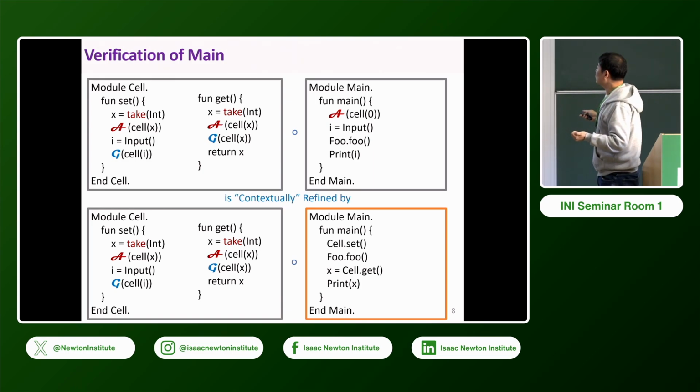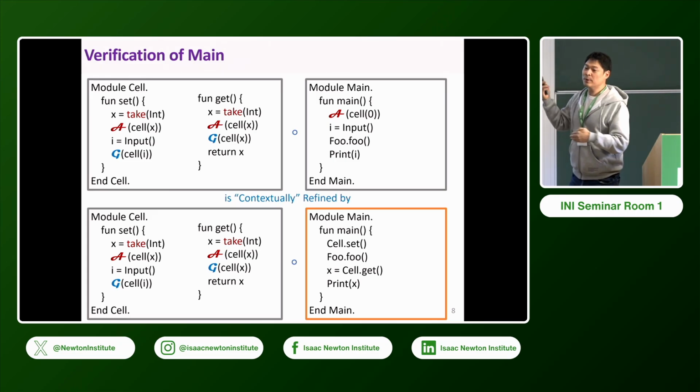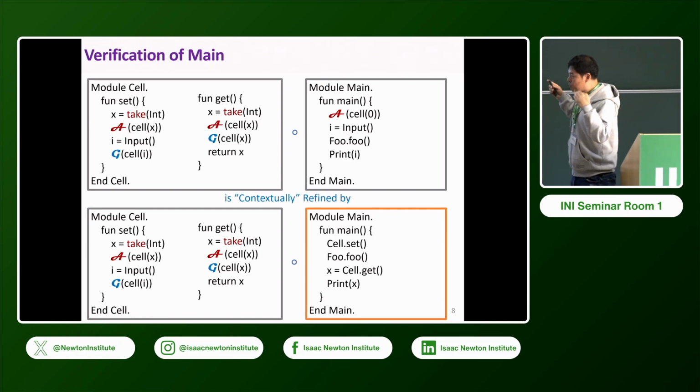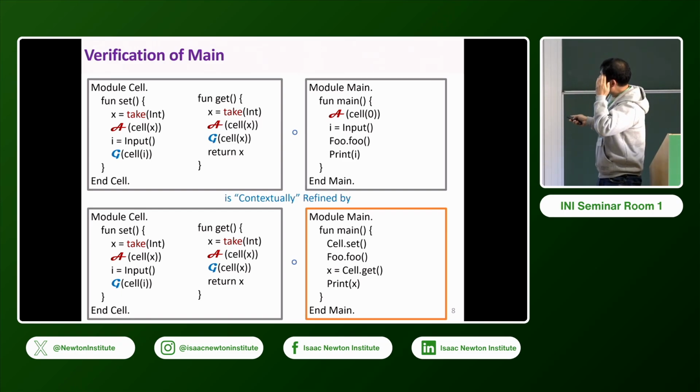So if foo breaks some assumption I made, then somehow magically the source program becomes UB, so the refinement holds. You don't need to understand this, but we proved it formally in Coq. So this is the fact. But to see how it works, even for me, it's hard. You have to think about intersection and union, and I get confused. But then it works, okay? So it has very nice compositionality, okay?